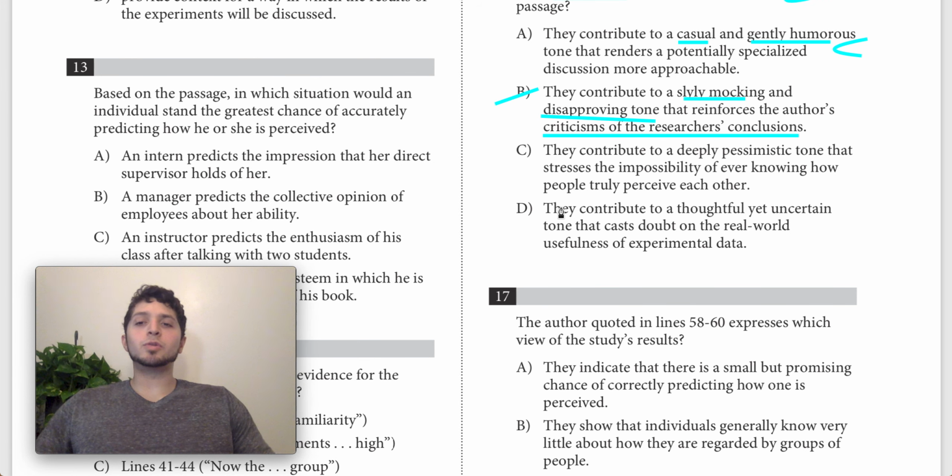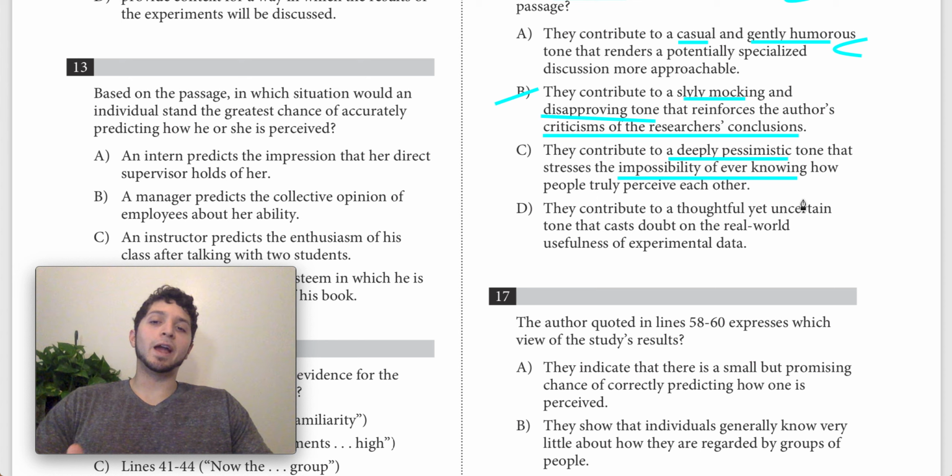C says they contribute to a deeply pessimistic tone that stresses the impossibility of ever knowing how people truly perceive each other. So this is definitely going to be wrong, and here's why it's going to be wrong. First thing is that we have deeply pessimistic and we have the impossibility of ever knowing, right? So these are wrong because, one, they're both negative, deeply pessimistic and never knowing anything, right? The other thing is that they're just incredibly strong.